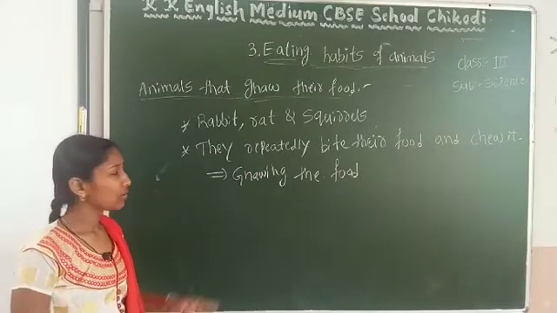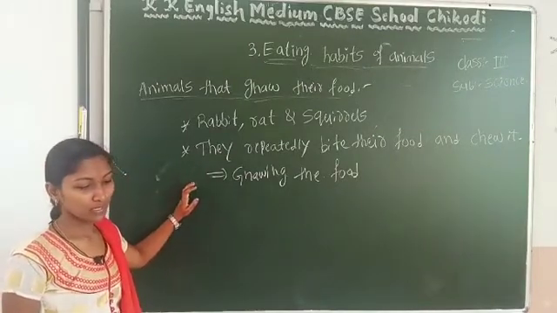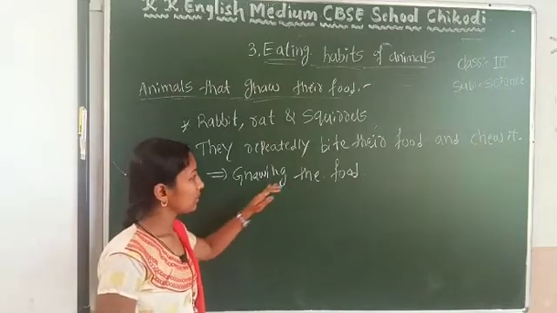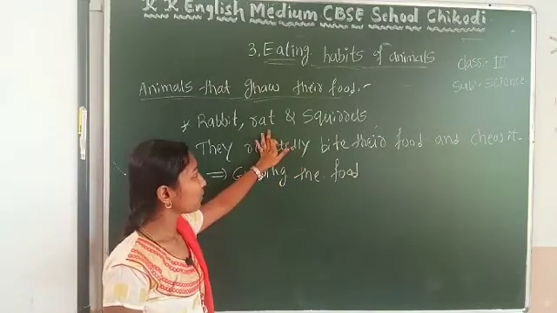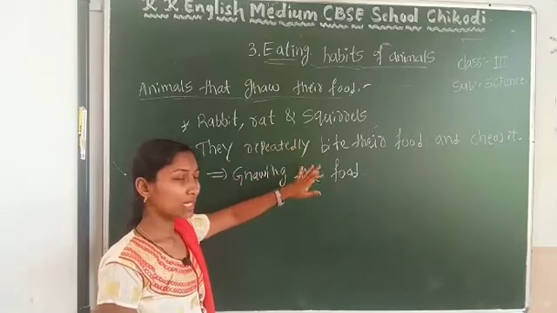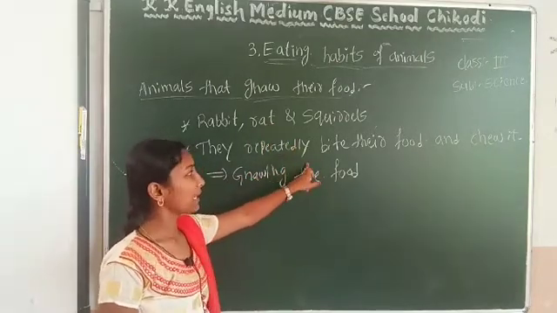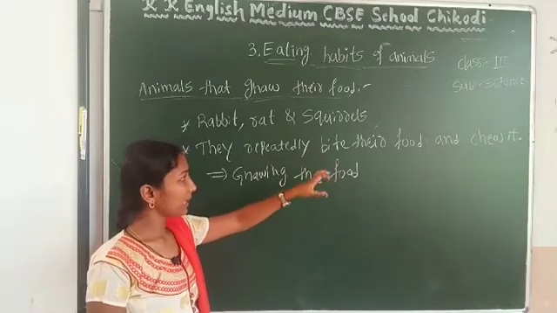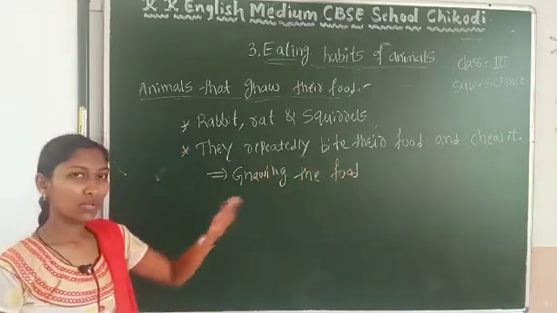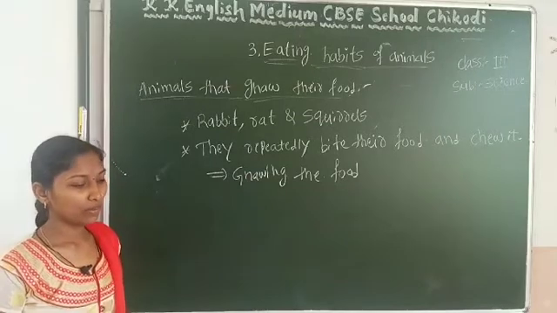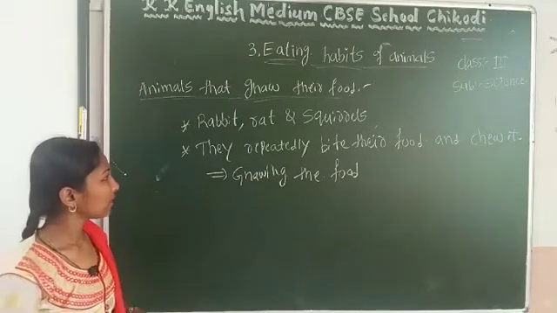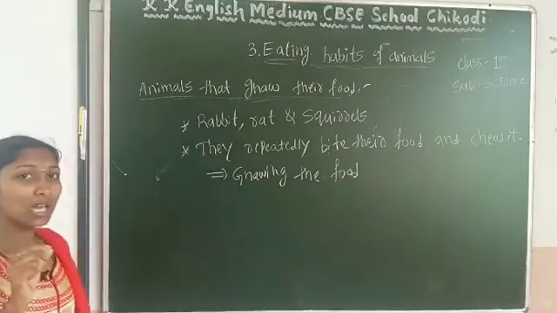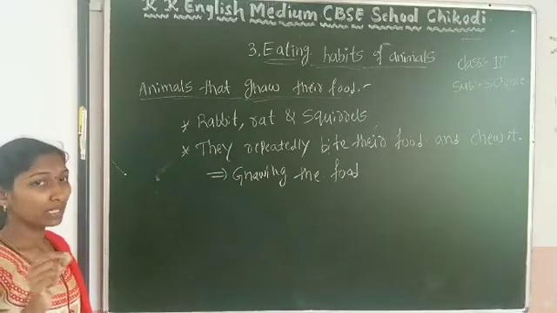Understood? So, like fruits, seeds, these animals eat fruits, seeds, and other things like this. They bite repeatedly, and after that they chew it in their mouth. So how do they bite? By using their sharp pointed front teeth.